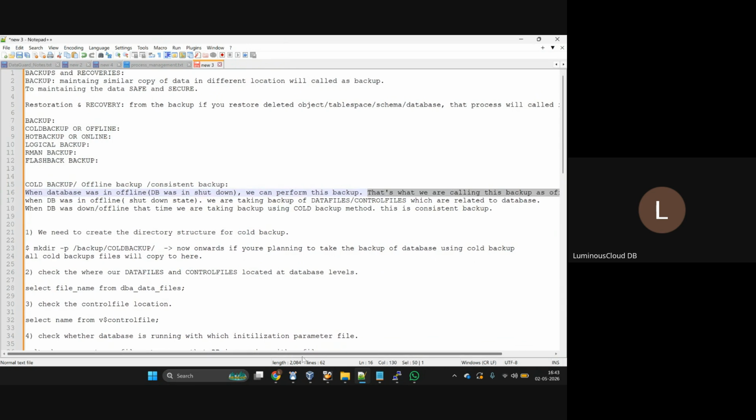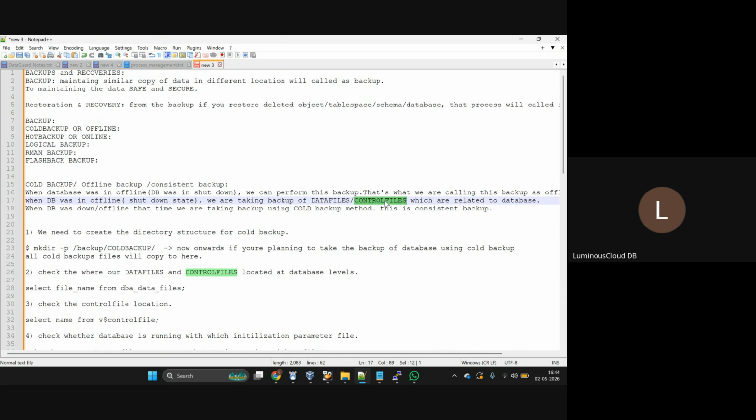Offline means nothing but shutdown, right? When the database is offline, we can perform the backup. That's why we call this offline backup. When the DB is offline, we are taking a backup of the data files and control files related to the DB. That is the offline backup.